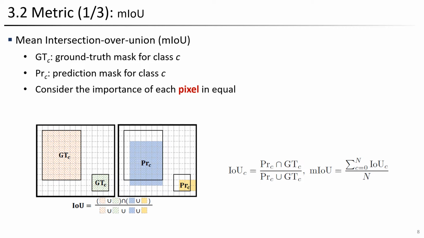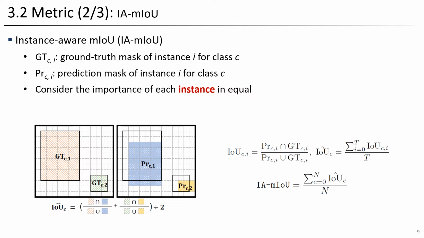Before explaining the newly proposed metric, let me briefly describe the issues with the existing MIOU metric. The calculation method of MIOU considers predictions and ground truths for each class as a single set, regardless of individual object, as mentioned earlier. In this case, the metric distributes the importance of each pixel equally. Therefore, to mitigate the aforementioned issue, the study proposes a method to measure IOU for each object individually.